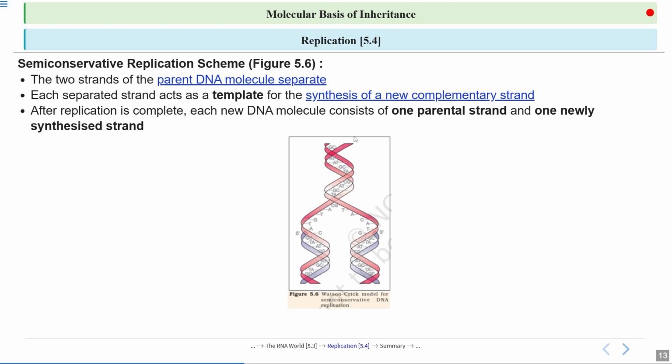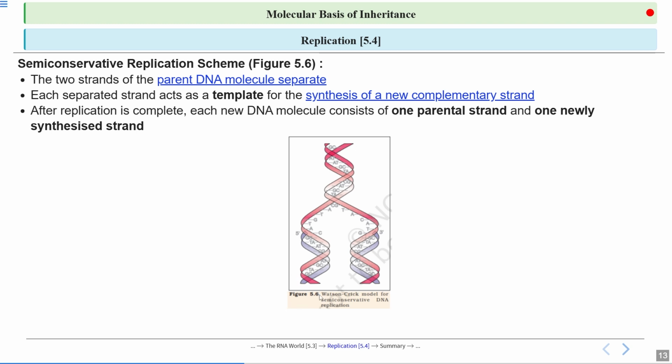In this picture we can see a double stranded, double helix DNA. This DNA molecule got separated. This red one, the parental strand, got separated and is now acting as a template. New complementary strands will be synthesized from this template.